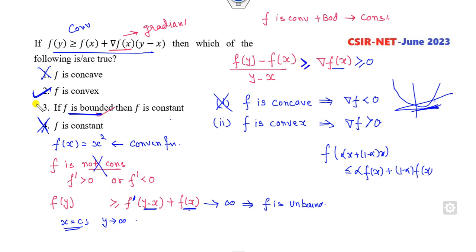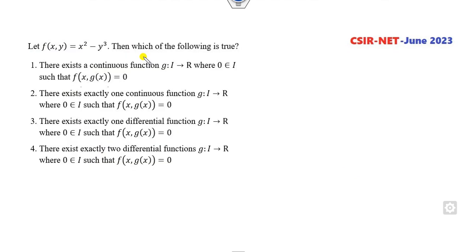So f is constant is the right answer of this problem. Moreover, if you prove that f is convex plus not constant, this implies f is not bounded as well. You can see here, this is a convex function which is not a constant, but it is also not bounded. So the right answer is B and C.